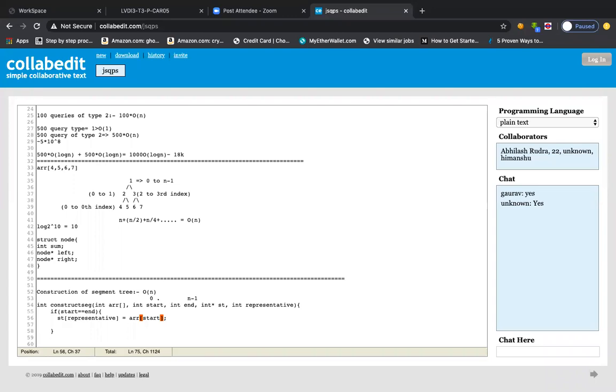So therefore I was asking you that this case is very easy, but even if it has an odd number of elements, 4, 5, 6, 7, what will the tree be? You can make the tree by yourself. 1, and then 2, 3 will be there, and then 4, 5, 6, 7, and then to accommodate one more element we will have one more representative node. So it will have one more level of nodes, isn't it?